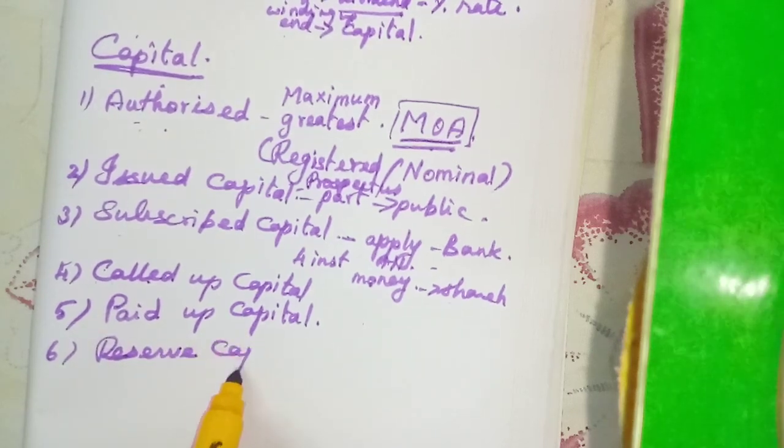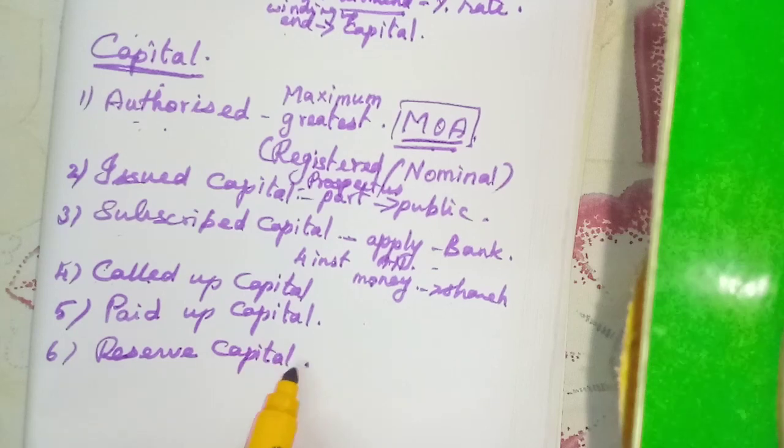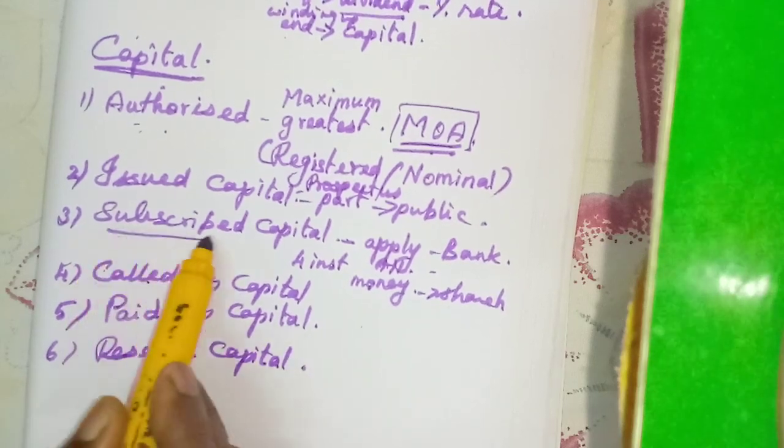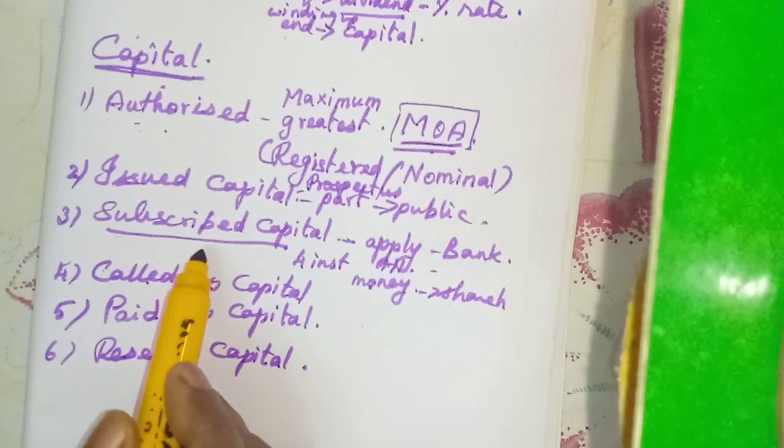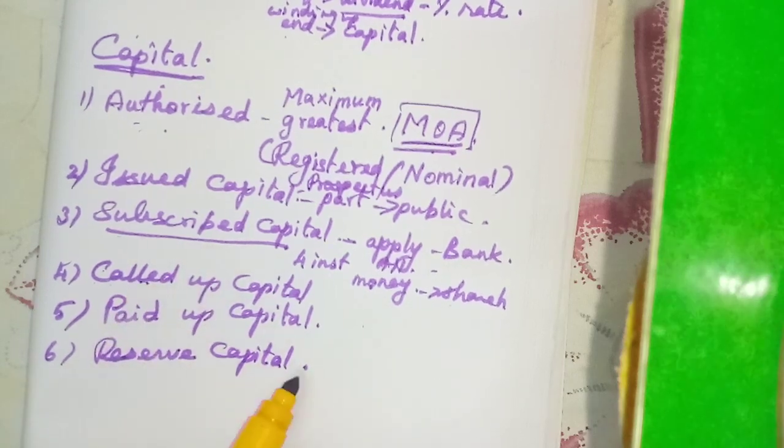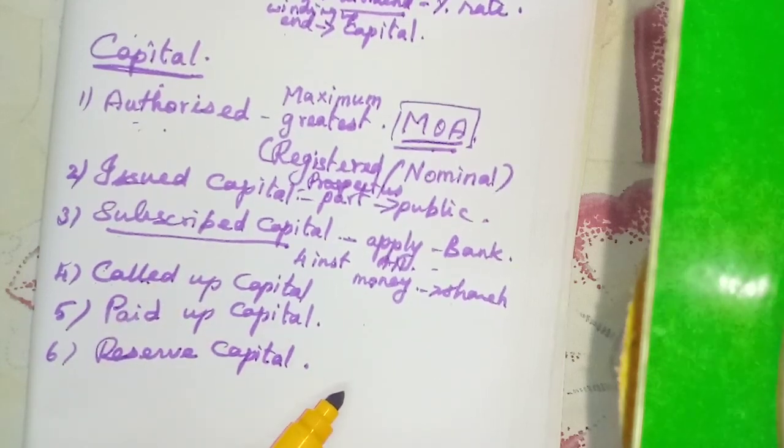Reserve capital: the part of subscribed capital which is not called up is called reserve capital.